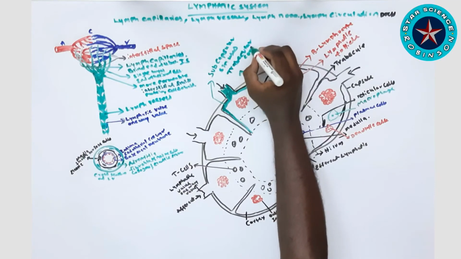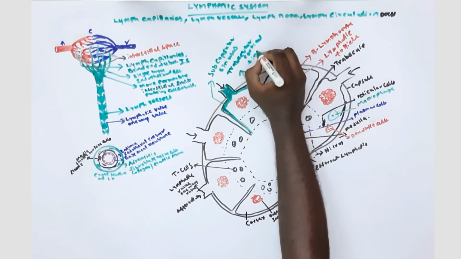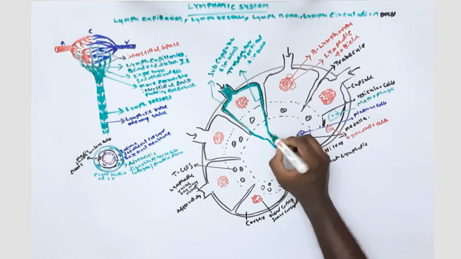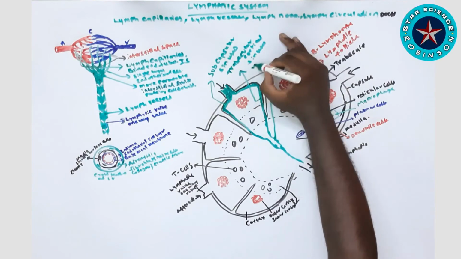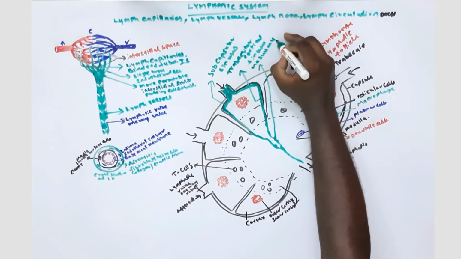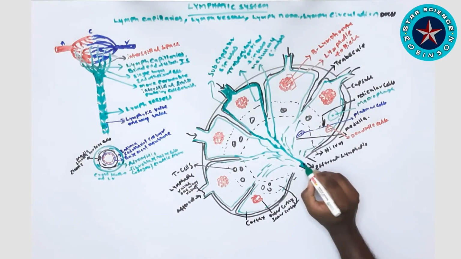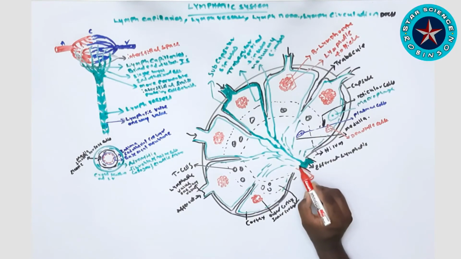First, from the afferent it will flow to the subcapsular sinus, and from there it will pass in between the trabecular sinuses, and when it enters into the middle region after the inner cortex, it is called the medulla, where you will have a medullary sinus. So every partition has the same function, but the flow will be different.